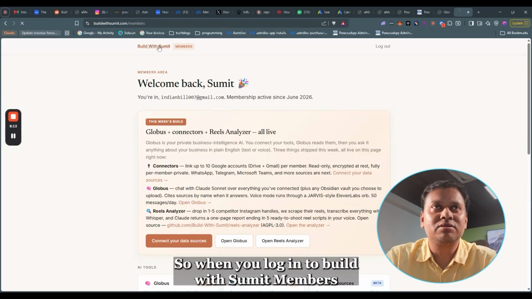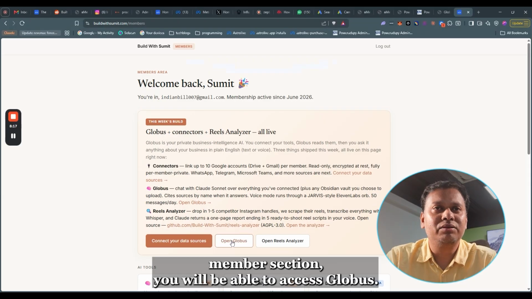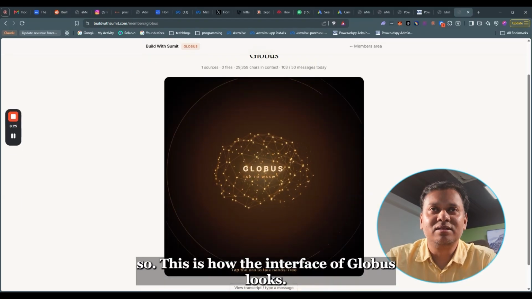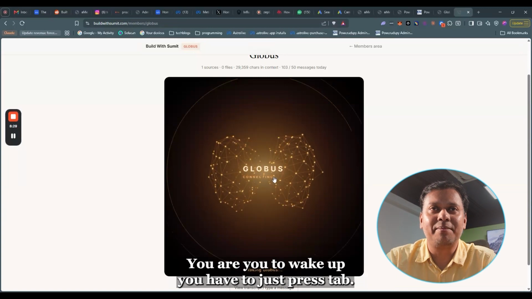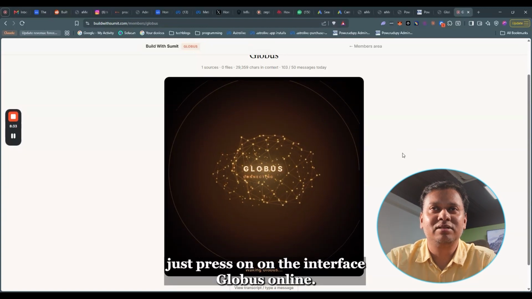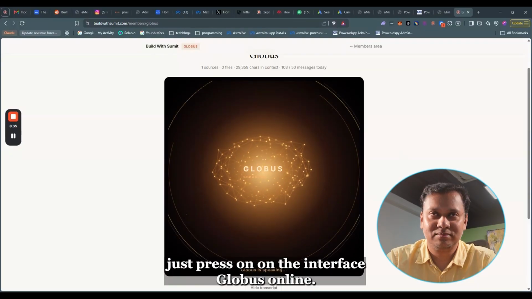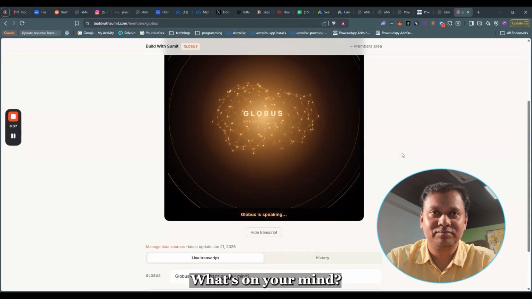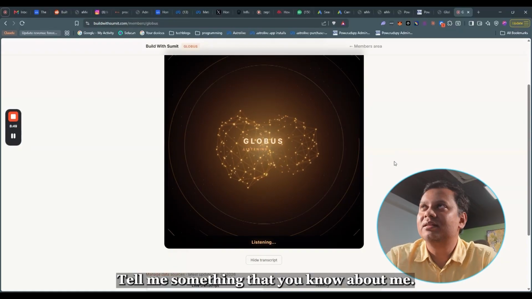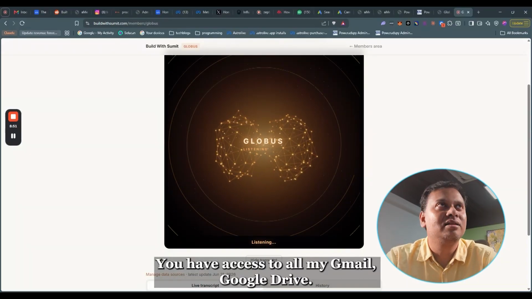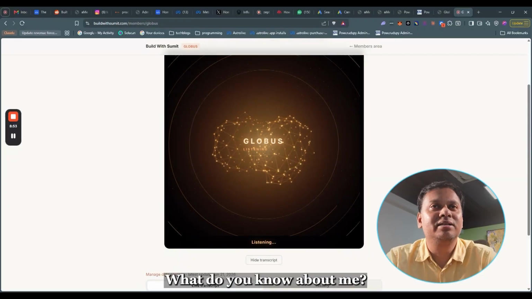When you log into Build with Sumit, in the members section, you will be able to access Globus. This is how the interface of Globus looks. To wake it up, you just have to press tab, press on the interface. Globus online. What's on your mind? Hey Globus, how are you doing today? Tell me something that you know about me. You have access to all my Gmail, Google Drive. What do you know about me?